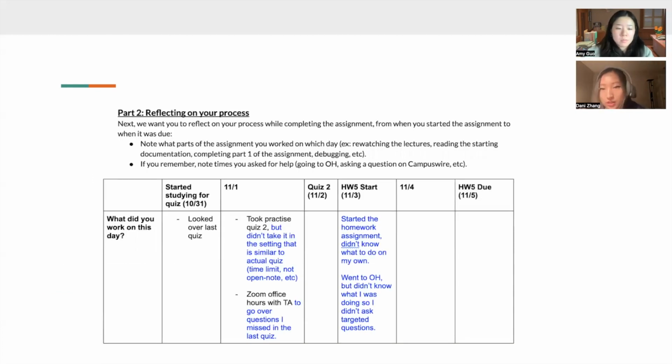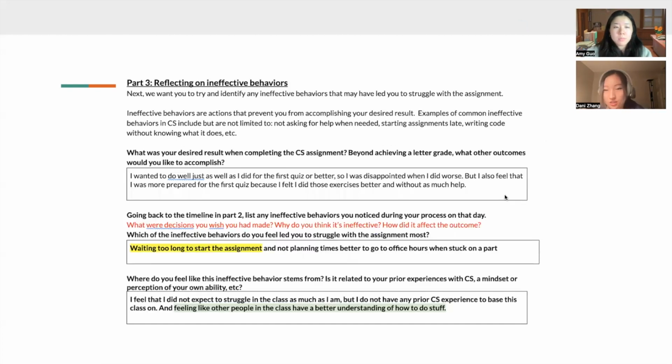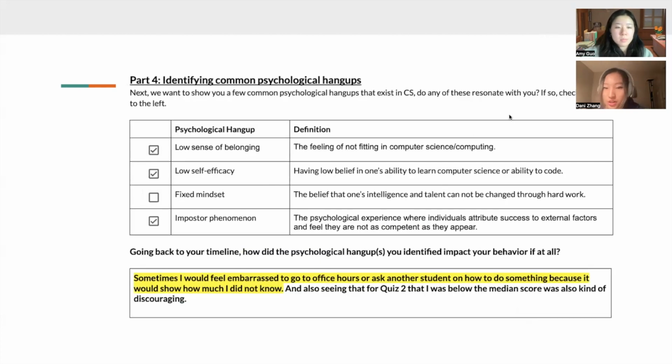Part two is when they reflect on their process, wherein we help them generate a timeline for how the user worked on the assignment, and within each day in which they started working on the assignment, we ask them to generate detailed events throughout the timeline as the deadline approaches. Then part three is where we ask them to reflect on ineffective behaviors. The goal of this section is to help them understand why a behavior was ineffective by asking about the desired outcome. And part four is where we help them identify common psychological hangups.